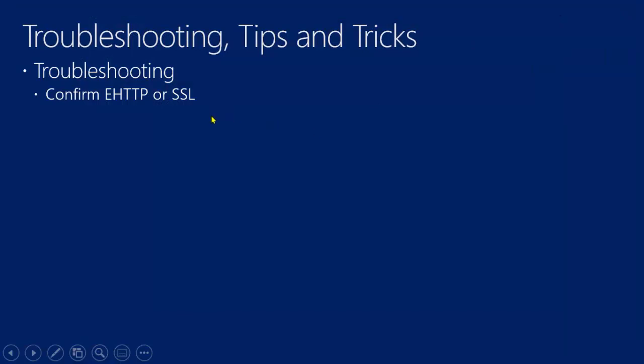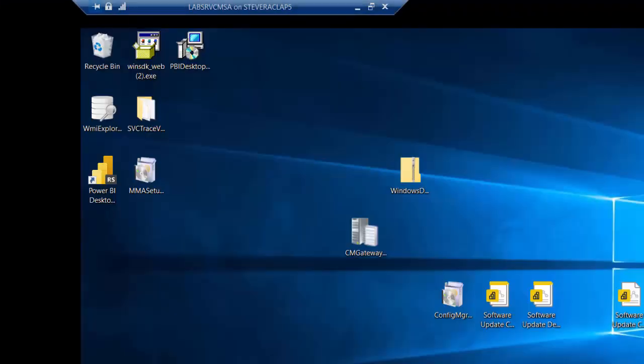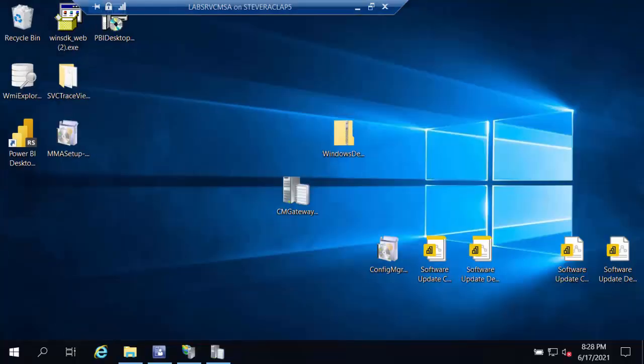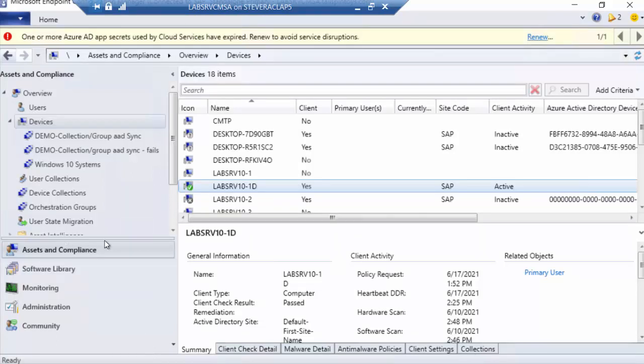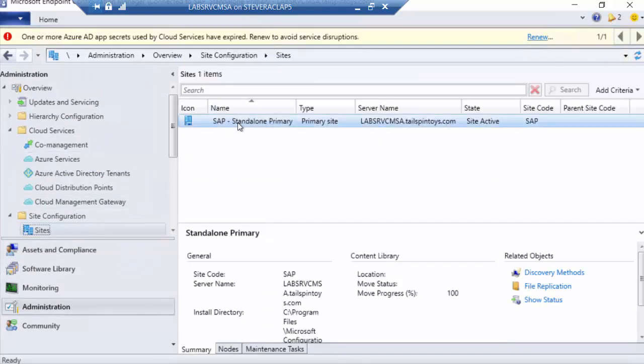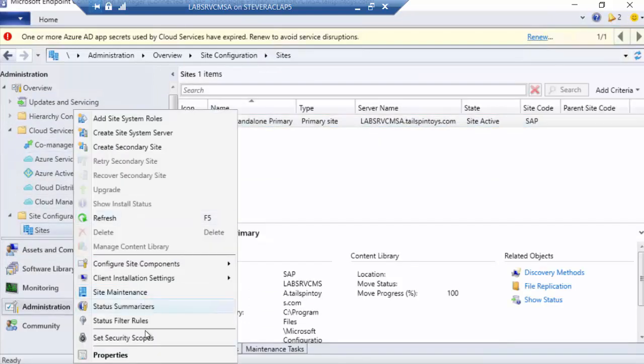is we do require either enhanced HTTP or SSL. If those are not enabled, this will not work. The syncs will fail, right? So how do we know that those are enabled? How do we troubleshoot that? Well, there's really a couple of ways or a couple of places to look. And the first is to make sure on your site that you in fact have enhanced HTTP configured and or PKI.